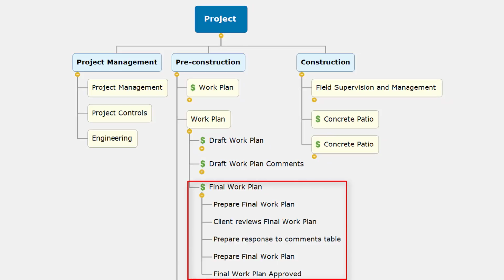The next example is the final work plan. The activities that I've included are prepare the final work plan, client reviews final work plan, prepare response to comments table, prepare final work plan, and final work plan approved. Notice in this example I did not have a separate level for the comments table. The reason is that I'm making an assumption that because this is the final work plan, we've already submitted a very detailed response to comments table, so I've just incorporated this into the activities for the final work plan.